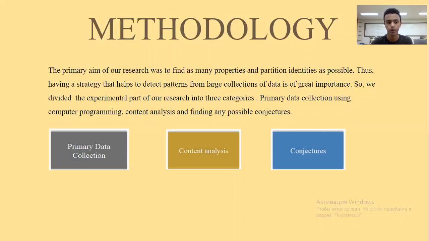The first one is primary data collection, and in this part we use different Python codes to generate the partitions of a given number. After that, we collected those data in Excel, and next, after we finished this, we went on to the content analysis, which is finding as many patterns and identities or any interesting thing worth further study. After we found those, we tried to explain them using the bijection methods we learned in the very basics of our learning process.